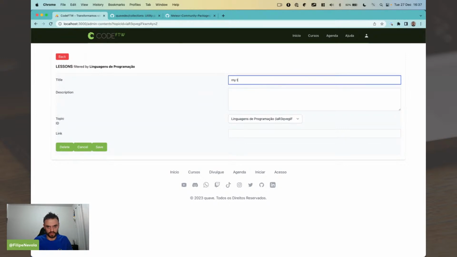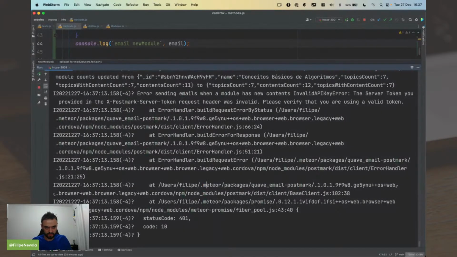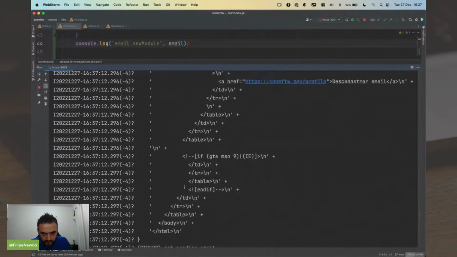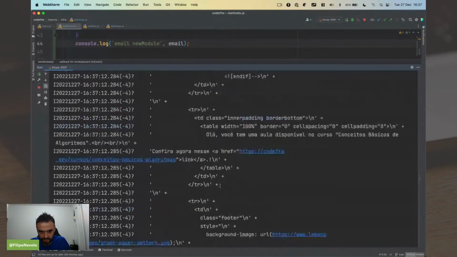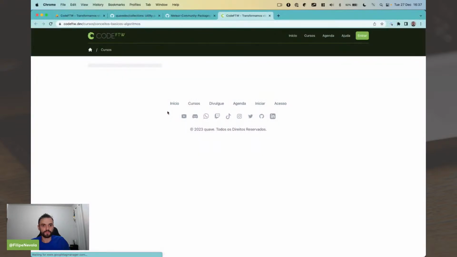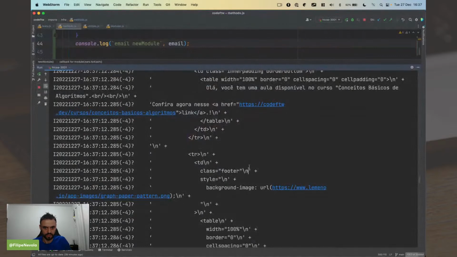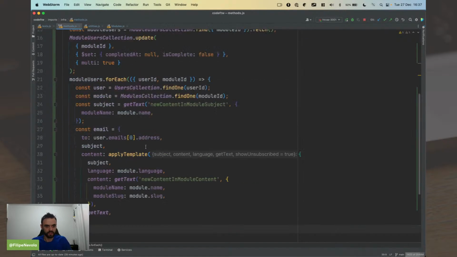Okay, my test and link. My test. Here, okay, we have this huge table, but what I want to check is the link. Yeah, the link's correct. Check now in this link, codefordering.dev/course/. I think this is the correct URL, right? Let's see. Yes, in production, it's working. So this link is going to work. I don't need this check anymore.